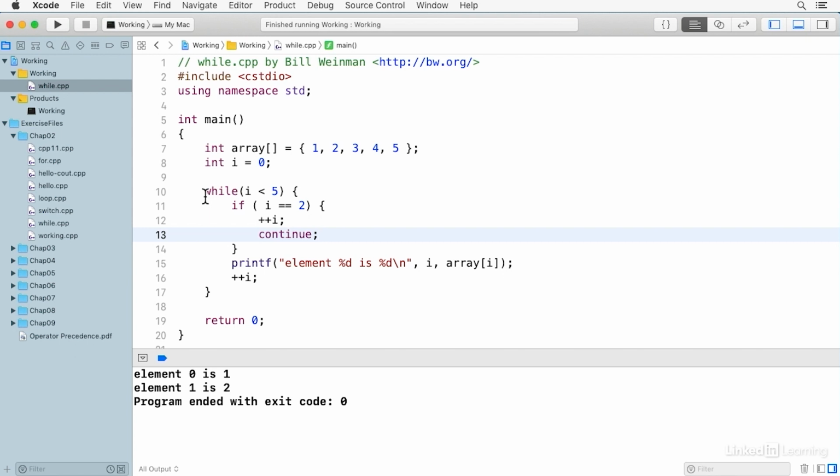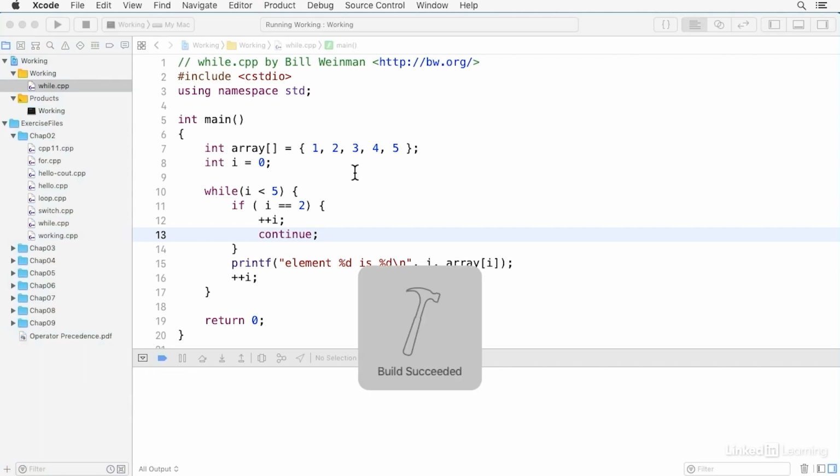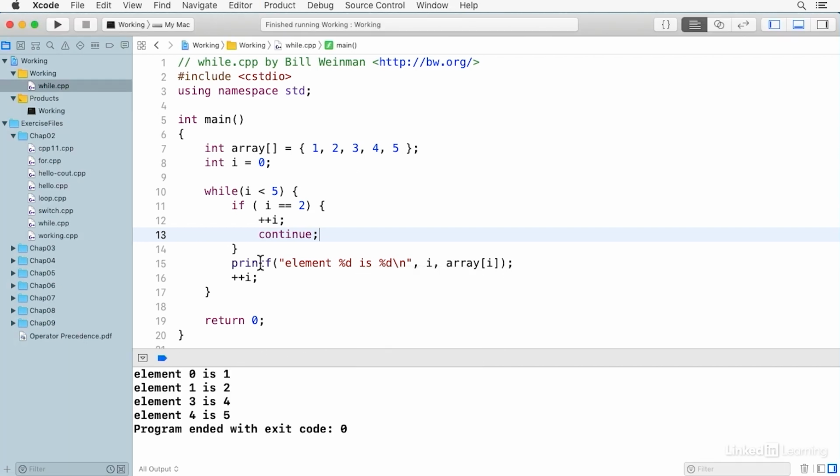Continue is usually used in a loop, and it goes back up to the top and executes that control again. In this case, what it'll do is it will simply skip the printf in this increment. It has its own increment, and it'll continue after that. So it'll simply skip element number 2, which is the 3 here. And if I compile and run, you'll notice it says element 0, element 1, and element 3. It's skipping 2, and that's what the continue statement does.